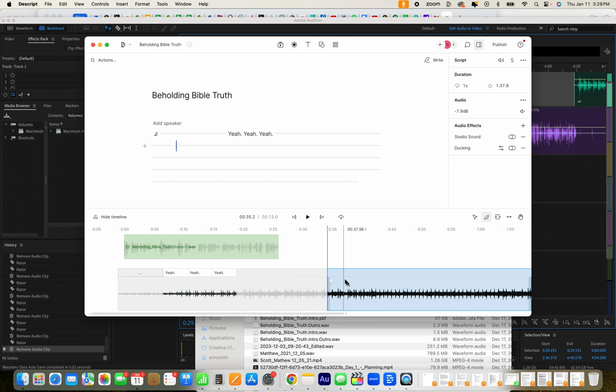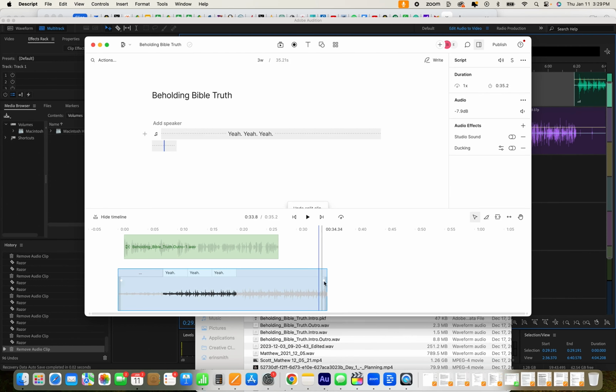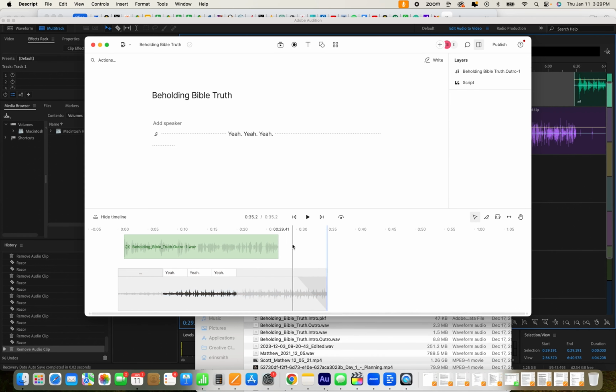Okay, so then what we're going to want to do is cut this, and what I like to do personally is have a little extra. I'm going to cut this off and delete that. Most of the time I can do a fade. I'm going to do a fade duration, let's do a 5-second fade. Do you see this? What it's doing here is it's going to fade out.